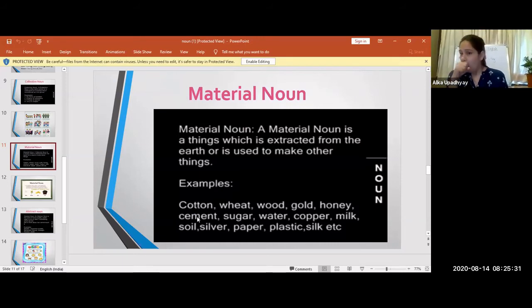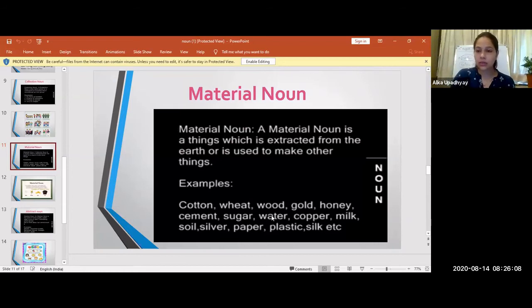So here, material noun means what? Something which is useful to make something new. Okay. So there is one more example, wood. Can you see this example? Wood. So do we use wood? Yes. Wood is a material that is used to make furniture and many things around us. Don't we use it? So material noun is what? Something which is used to make something new which is useful for us.